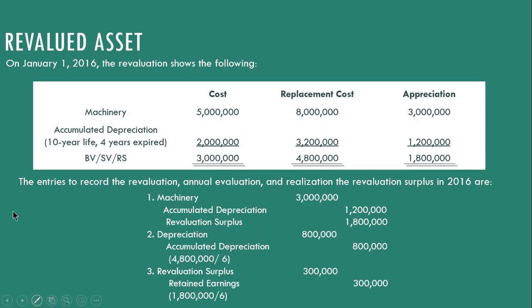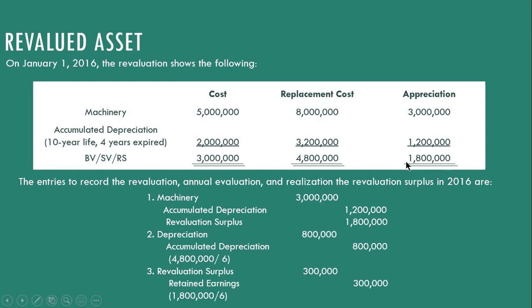Now, revalued asset. On January 1, 2016, the revaluation shows the following. So, ang asset daw ito. So, nahitabo ng revaluation sa asset. So, machinery. Ito yung cost niya, 5 to 3 million carrying amount. Ang replacement cost niya is 8 million. Accumulated depreciation of replacement cost 3.2 million. Tapos yung sound value is 4.8 million. So ito yung appreciation. So to record, that's gonna be a debit to machinery, credit accumulated depreciation, credit revaluation surplus.